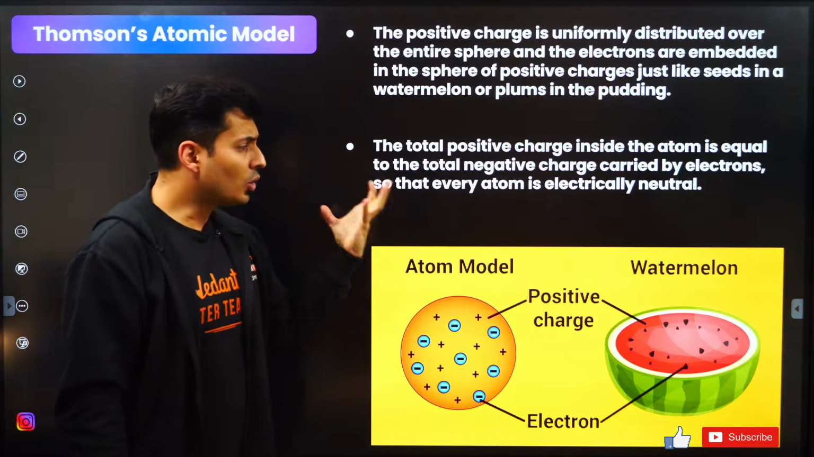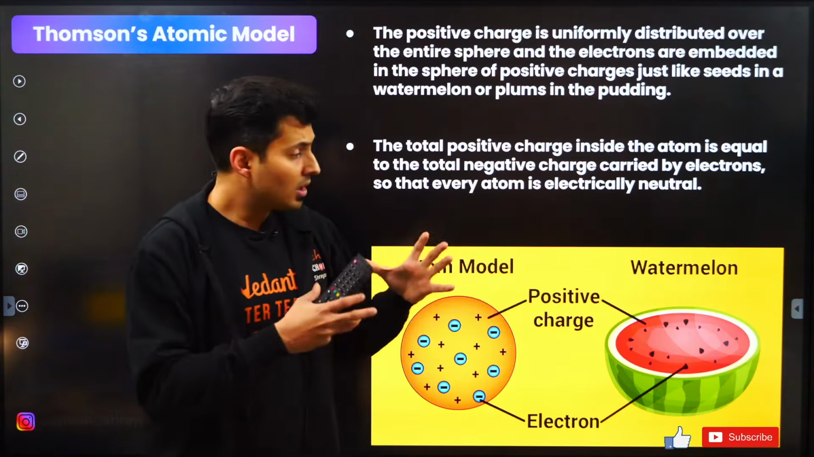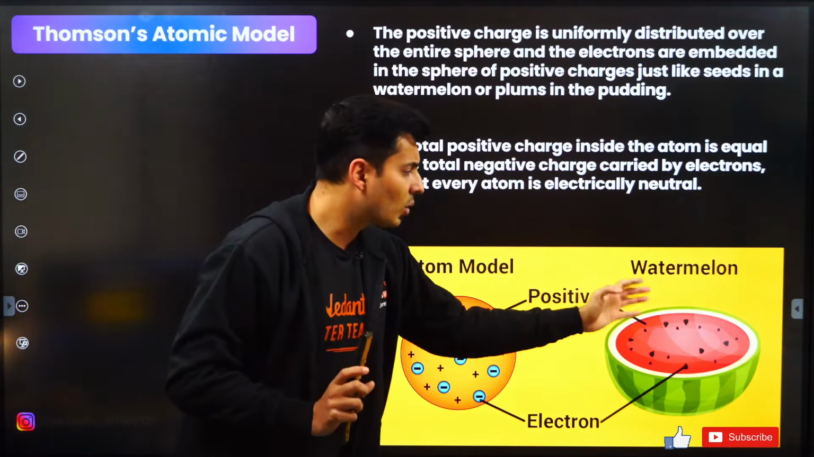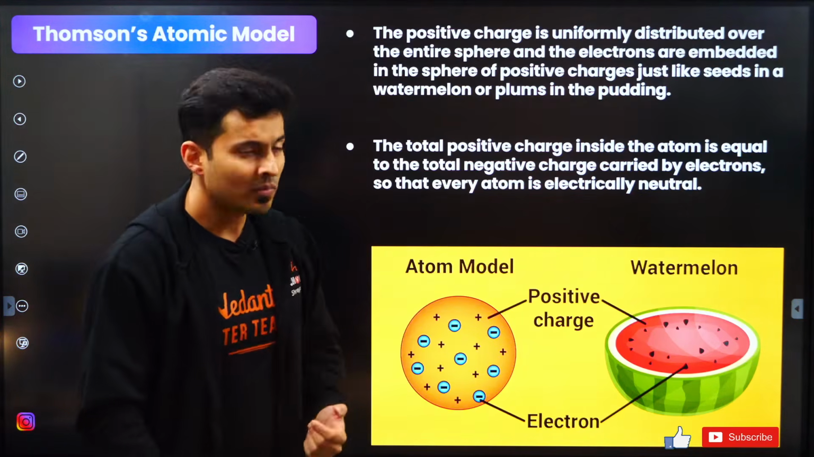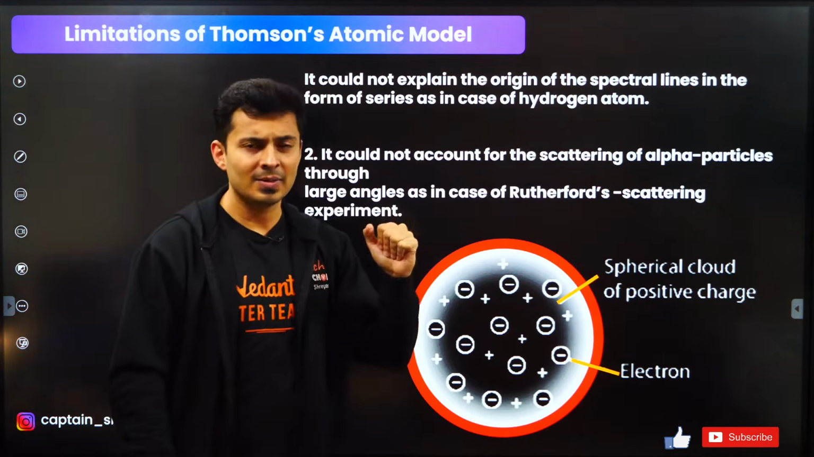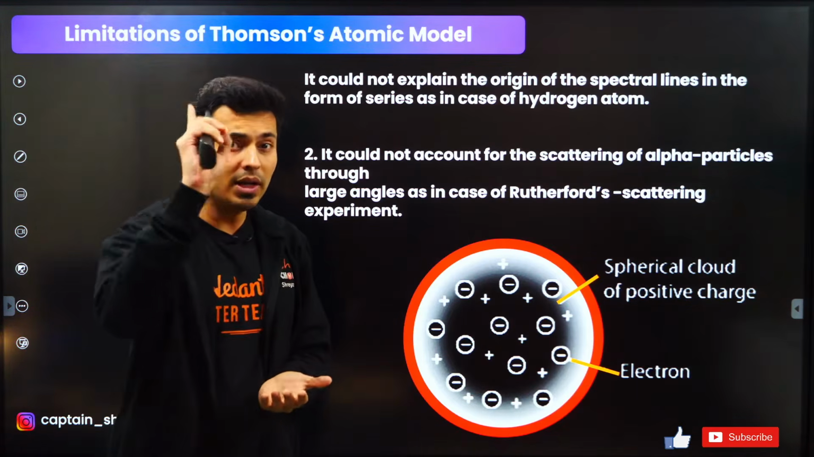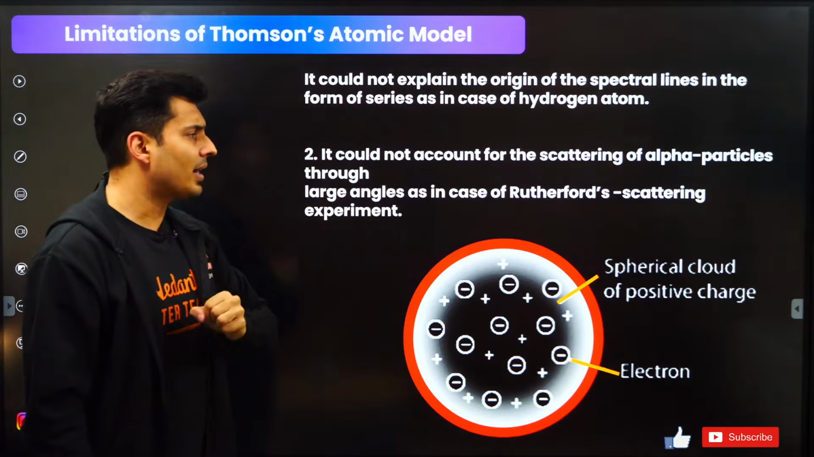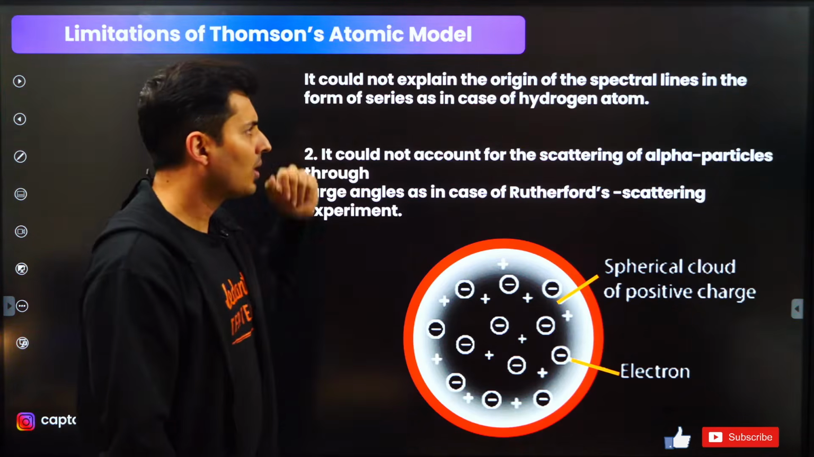He also said that the total charge of the atom is 0, because even though the electrons are teeny weeny and the gel of positive charge is spread everywhere, the total positive charge and the total negative charge are equal. So atoms are electrically neutral, which is correct. But there were some limitations. It could not explain why there are spectral lines. Whenever you take elements, you will see some spectral lines which come out, which are unique to that element. He could not explain that. He also could not explain why alpha particles get scattered, which was explained by Rutherford. These were the major limitations of Thomson's model.